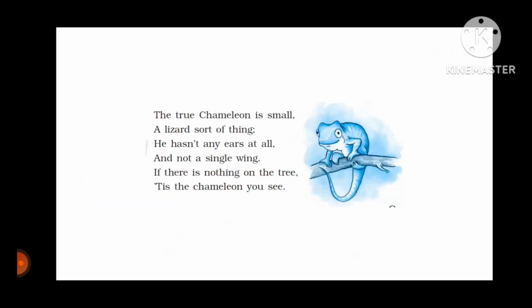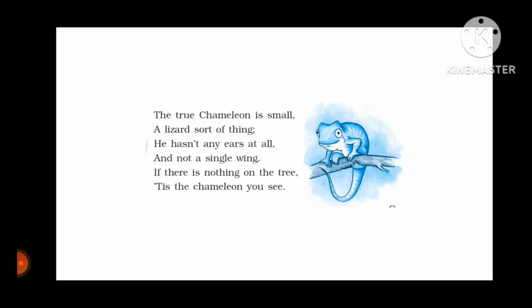Now last stanza. The true chameleon is small, a lizard sort of thing. He hasn't any ears at all and not a single wing. If there is nothing on the tree, this the chameleon you see. So how will you identify a chameleon? It's a very small creature. It's just like a lizard.